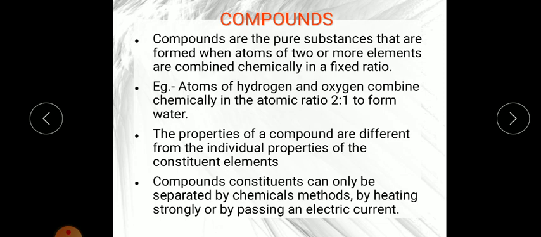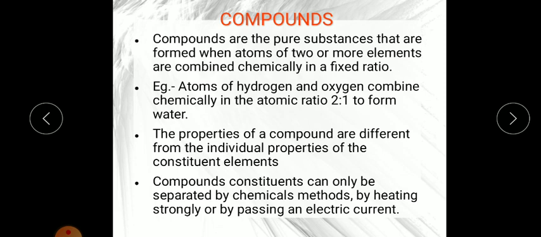Sodium is a soft, inflammable metal; we can cut it with a knife. And chlorine is a poisonous gas. But when these two, sodium and chlorine, combine together in a fixed ratio, they form a salt which we use in our food.